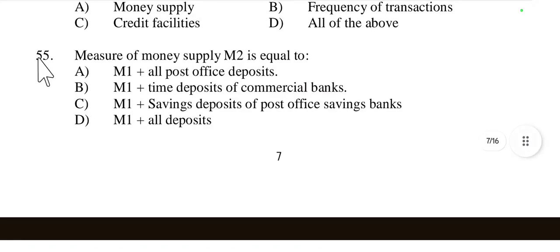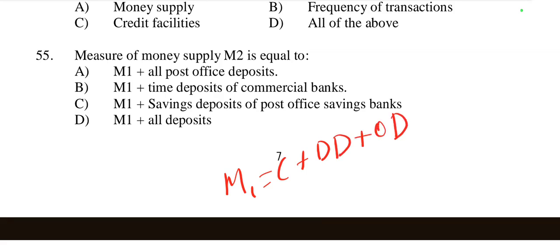Then question number 55, measure of the money supply M2 is equal to. So there are 4 measures of money supply, M1, M2, M3, M4. M1 is equal to C plus DD plus OD. Then M2 is equal to M1 plus saving deposit with post office saving bank.